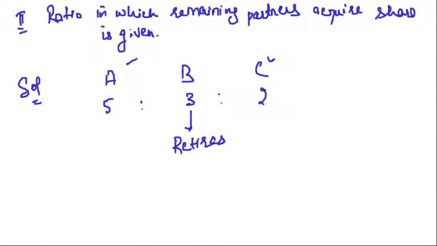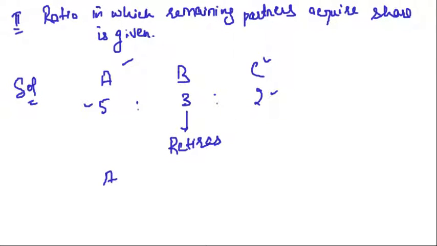I just told you, in case the ratio in which the shares are acquired is not given, then the new profit sharing ratio between the remaining partners, A and C, would have been the old ratio, that is 5:2. But now we are given that A and C acquire the share in the ratio of 2:1.